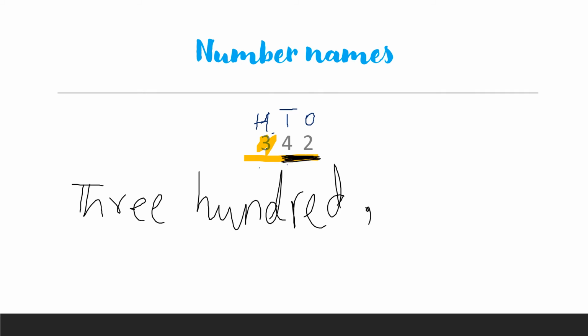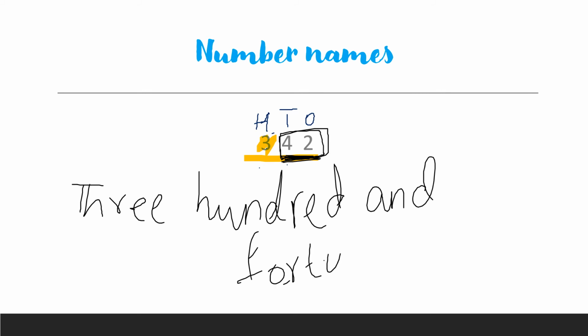We write the last two digits together. What is it? It is 42. 300 and 42. Okay, so this is how we write a number name. 342.